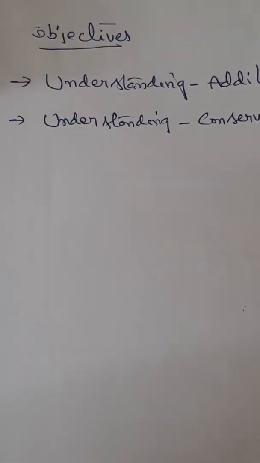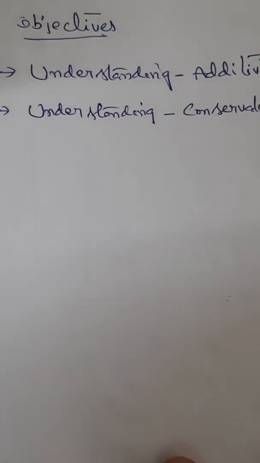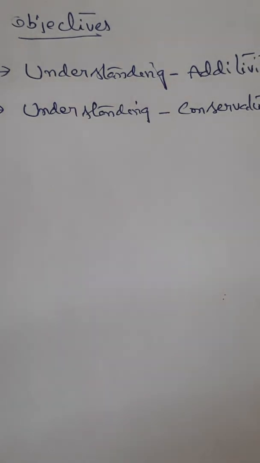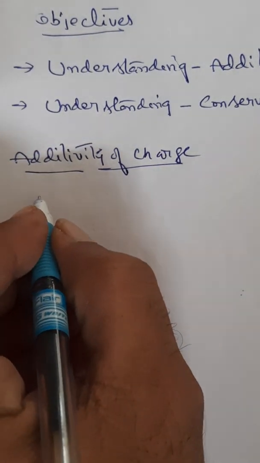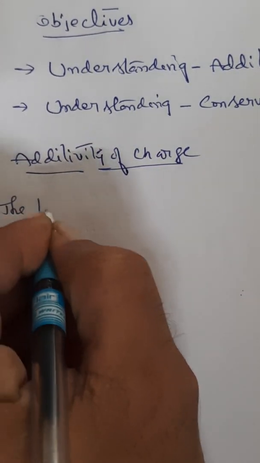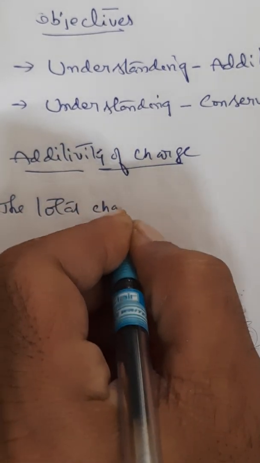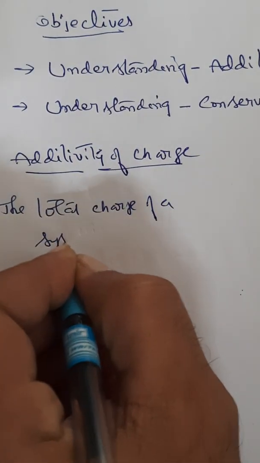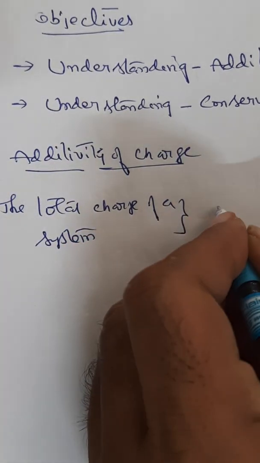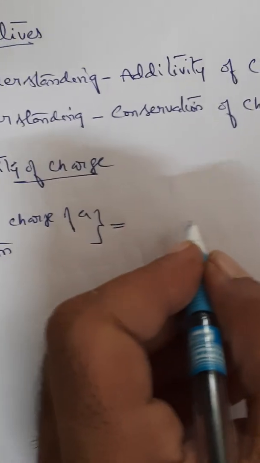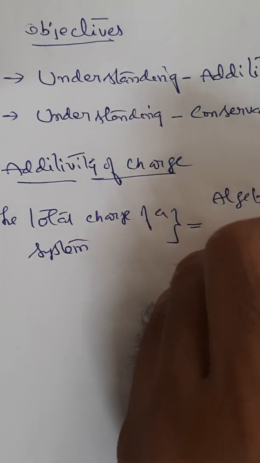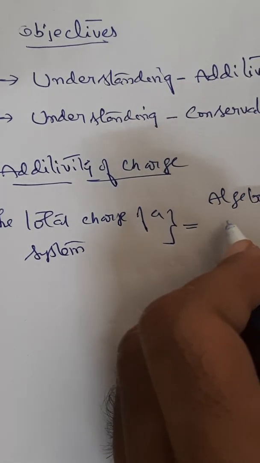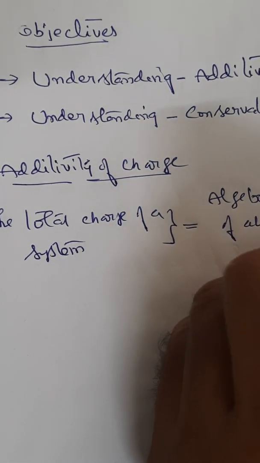The first objective is understanding the additive property of charge. What exactly does it mean? Additivity of a charge, the definition says, the total charge of a system is equal to the algebraic sum of all charges.